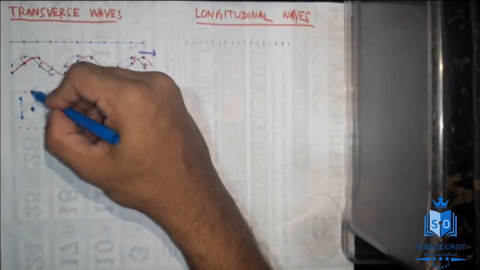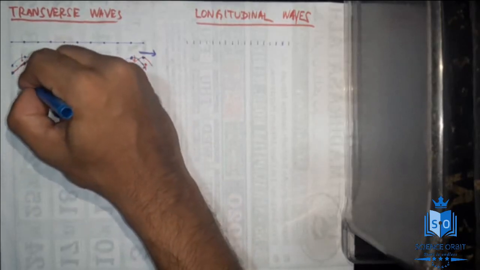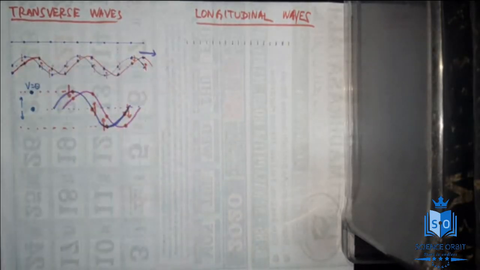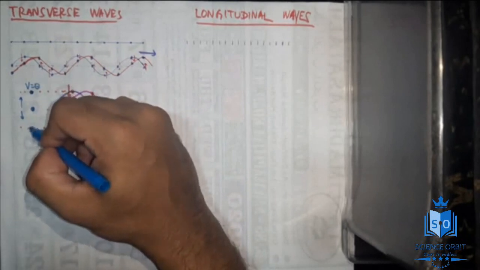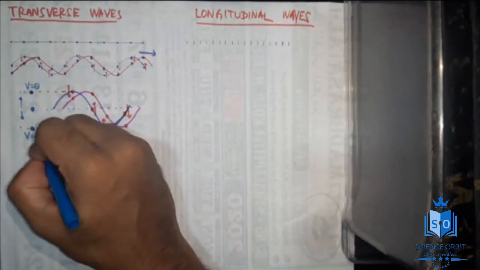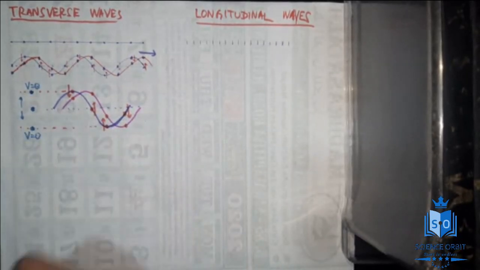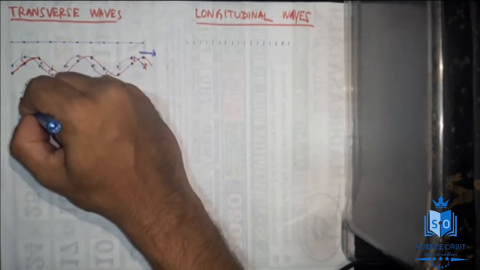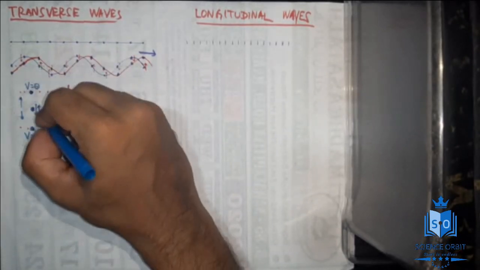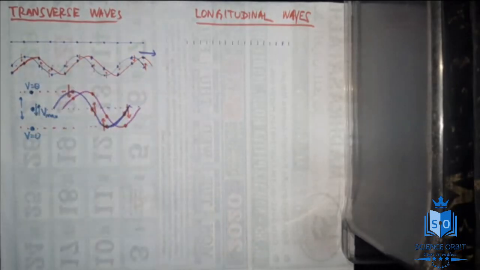So when the particle reaches the maximum displacement, that particle's velocity at that point will be 0. Why? It's simple harmonic motion. And when the particle comes to the bottommost point also, it will have a velocity of 0. I'm talking about the particle, not the wave. And at the center, the particle will be moving down or up at maximum velocity. We call it Vmax. We have already learned that.